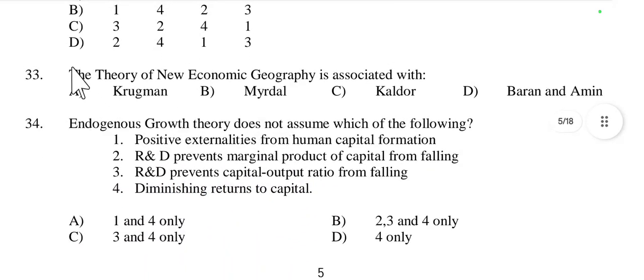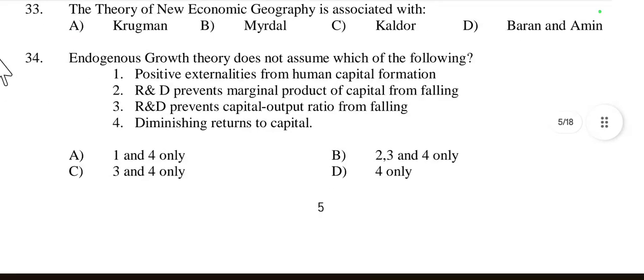Then question number 33, the theory of new economic geography is associated with Krugman, Myrdal, Calder, Barron or Amin. It is related with Krugman, so option A is right here. Krugman developed the concept to explain the economic and spatial distribution of economic activities and how agglomeration can lead to uneven development in different regions.